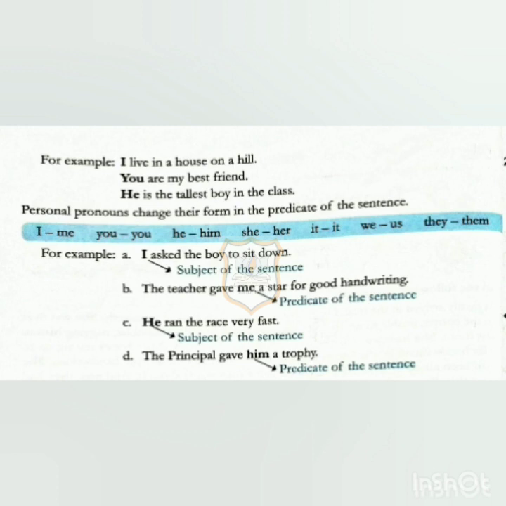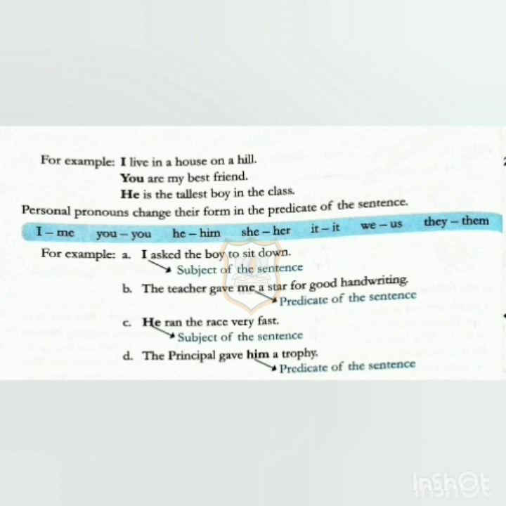An example is given here, right? You can see in this, I live in a house on a hill. Here I is the personal pronoun. You are my best friend. You is the personal pronoun. He is the tallest boy in the class. So he is known as the personal pronoun.